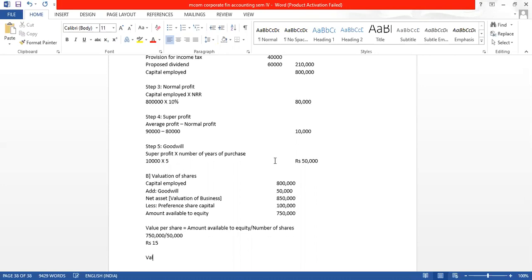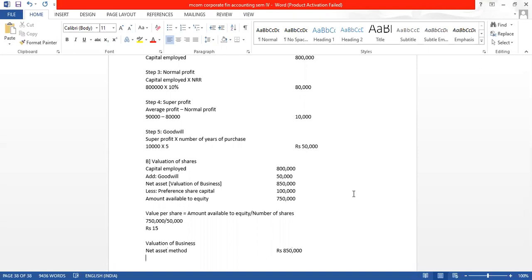Now last part what we have to do is valuation of business. So valuation of business as per net asset method, we have already found out. Net asset method, valuation of business is 8,50,000. And as per capitalization of FMP, formula is FMP divide by NRR into 100.